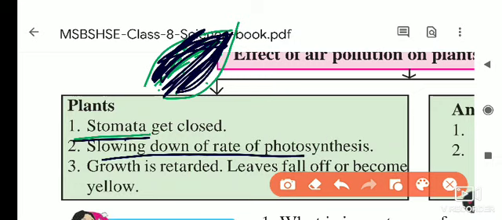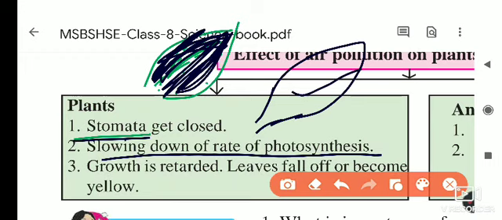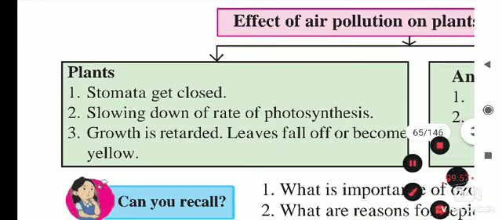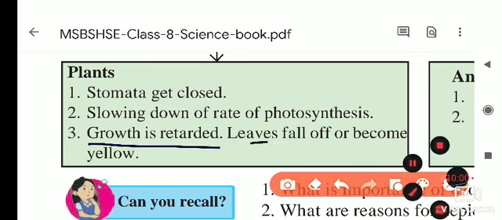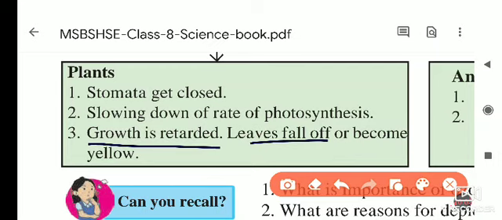Next, slowing down of the rate of photosynthesis. As we know, the green colored chlorophyll is present inside the leaf, and due to this, photosynthesis takes place in the leaves. But when the leaves are covered with such substances, they are not exposed directly to the sunlight, and this affects the rate of photosynthesis. If photosynthesis does not take place properly, the plant will not prepare proper food, so growth is retarded, and the leaves fall off and become yellow.